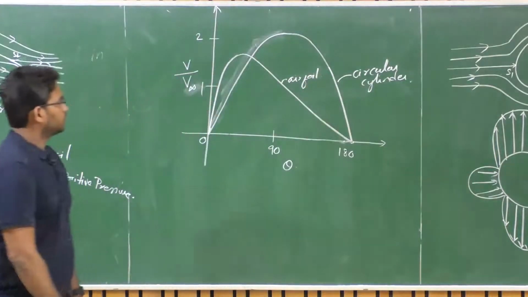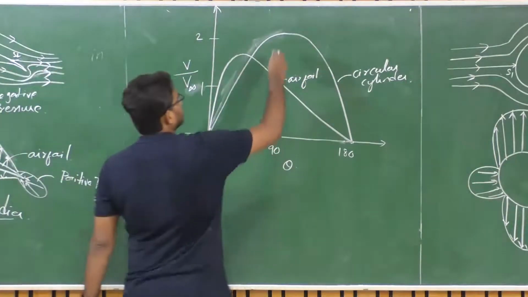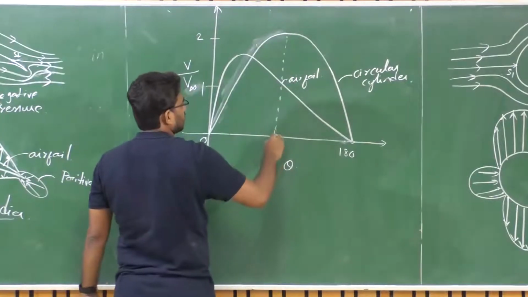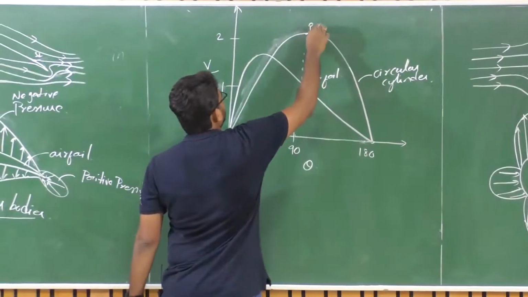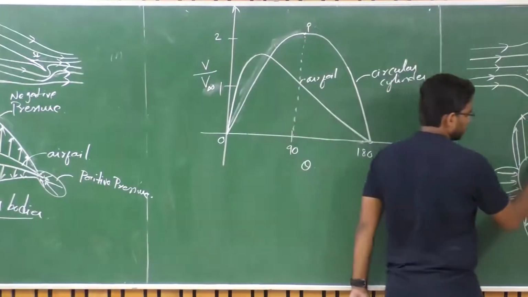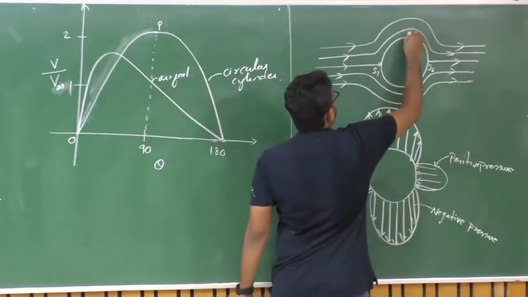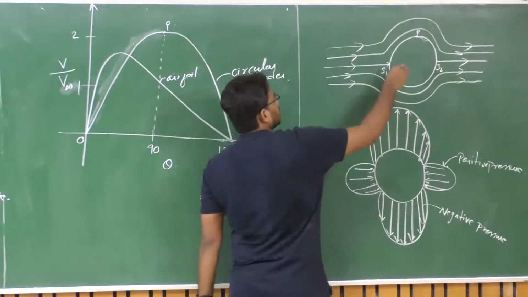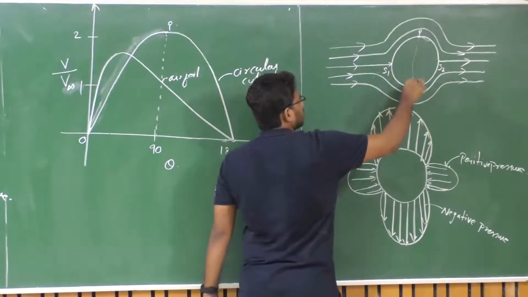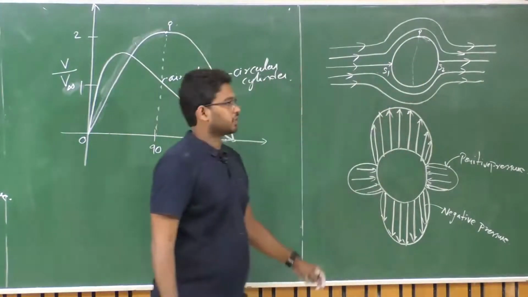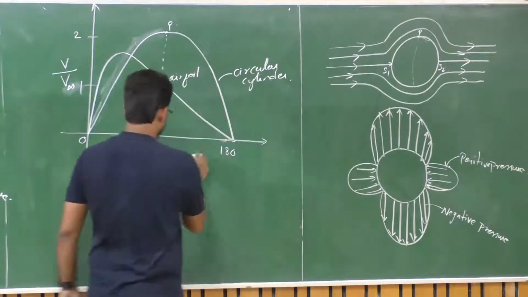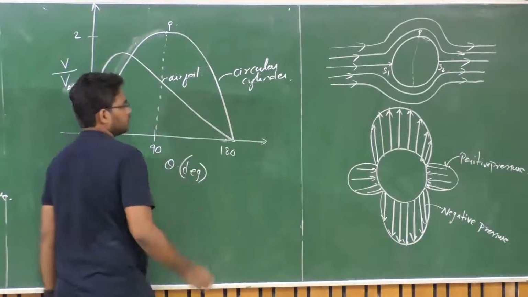Okay. So, if we observe for a circular cylinder, at the maximum thickness point, say P, with respect to the flow, the maximum thickness point is at 90 degrees, isn't it? Theta is in degrees.